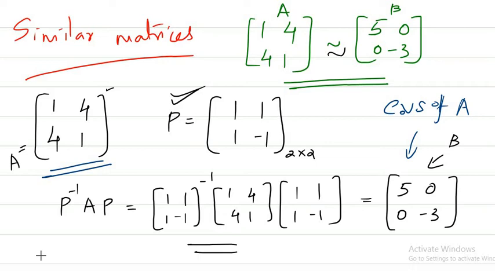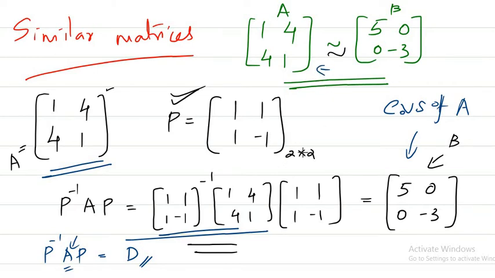That is, if you can find a matrix P for which P inverse AP becomes a diagonal matrix, with the diagonal entries being the eigenvalues of A, we say that this matrix is diagonalizable. You can see we have already done the diagonalization of this particular matrix, and we got a matrix containing all its eigenvalues.